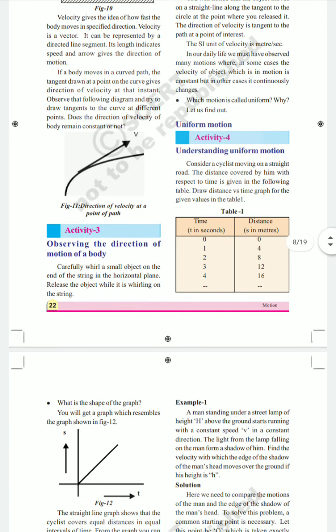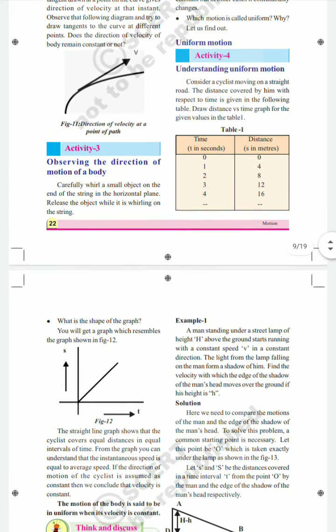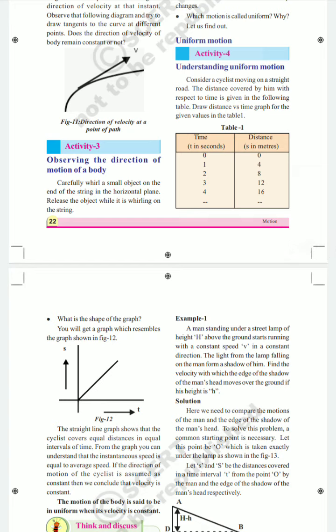Where the motion is continuously changing, that is called non-uniform motion, and where the motion stays constant, that is called uniform motion. So today we are going to learn about the uniform motion and the non-uniform motion of an object. Here you see understanding of uniform motion. What is the meaning of uniform motion? To know about this, they have given one activity, children.